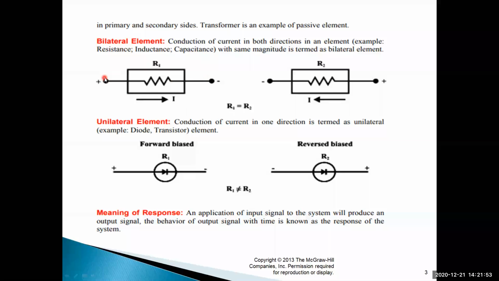So the bilateral element means that even if you change the terminals from one side to another, for example terminals 1 and 2, interchanging terminals 1 to 2 or 2 to 1, plus minus or minus plus, the conduction of current in both directions with the same magnitude is termed a bilateral element. Even though the position of the resistor is changing, the same value of resistance R1 here and R2 there, both are the same, even if you change the polarity of the connections of the resistor in the circuit.